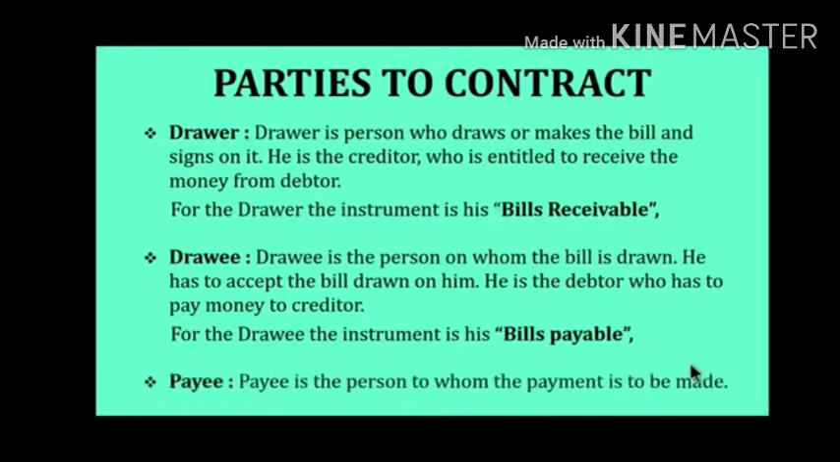Now the third party, that is the payee. Payee means a person to whom the amount is actually to be paid. So these are the three parties in the bill of exchange. And once again I am repeating, for the drawer, the bill is called bill receivable, and for the drawee, the bill is called bills payable. The transaction is between the drawer and drawee, and sometimes we have to pay the amount to a third person, that is the payee.